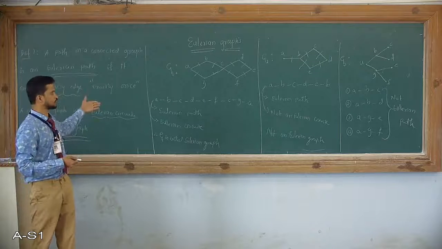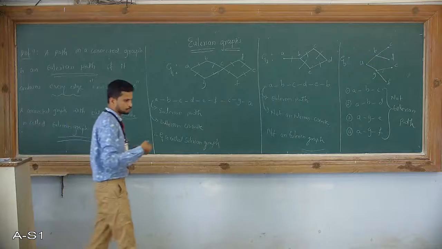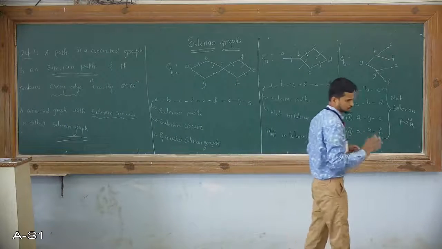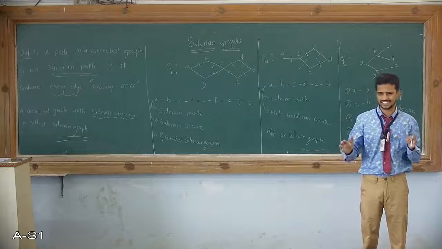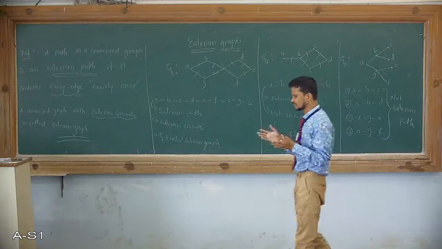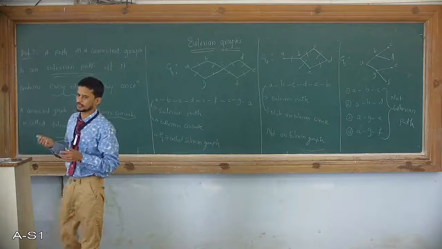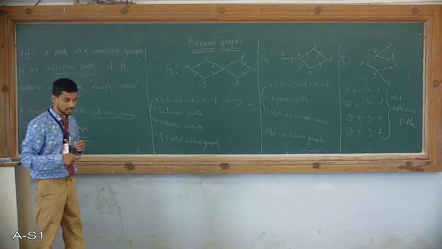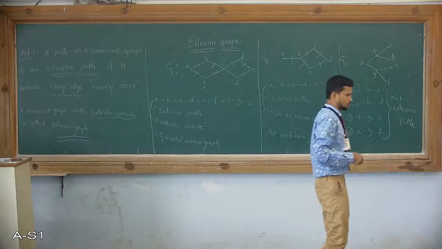Yes, we try the trial and error technique. That is, we try to find the path that includes every edge exactly once. If a graph is very simple, this technique is very good. If the graph includes more vertices and more edges, it is very difficult to use this technique. So what is the other technique to observe whether a graph is Eulerian or not?